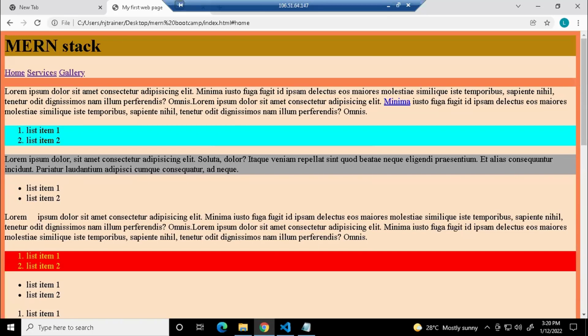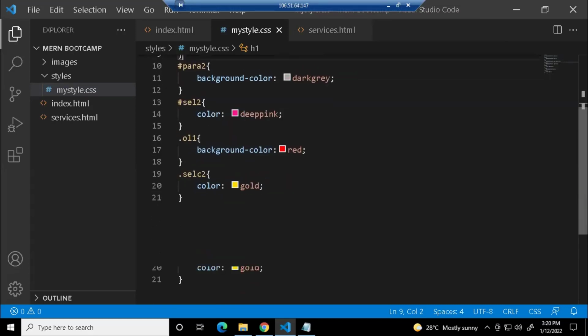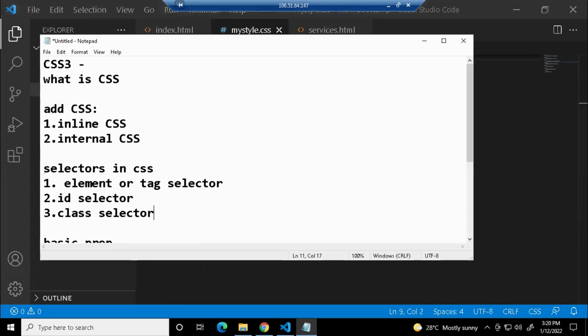No doubts. Great. Now let us say you want to apply the same style for all the tag selectors. You can use group selectors. What are the different types of selectors we have seen? We have seen element, ID, class. The fourth one is going to be a group selector.